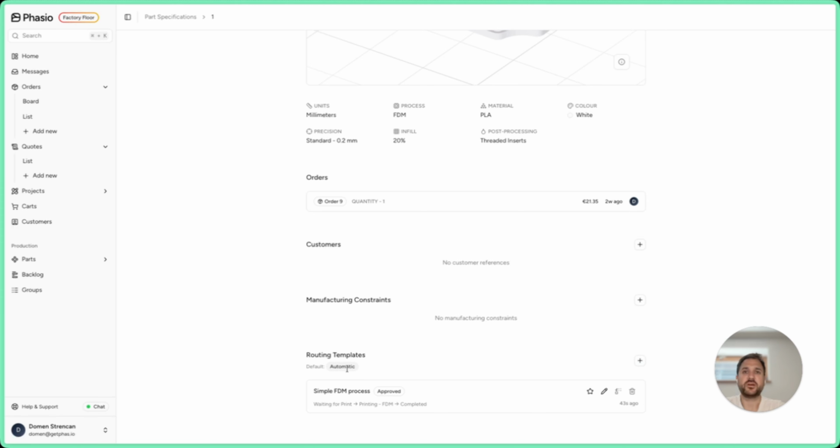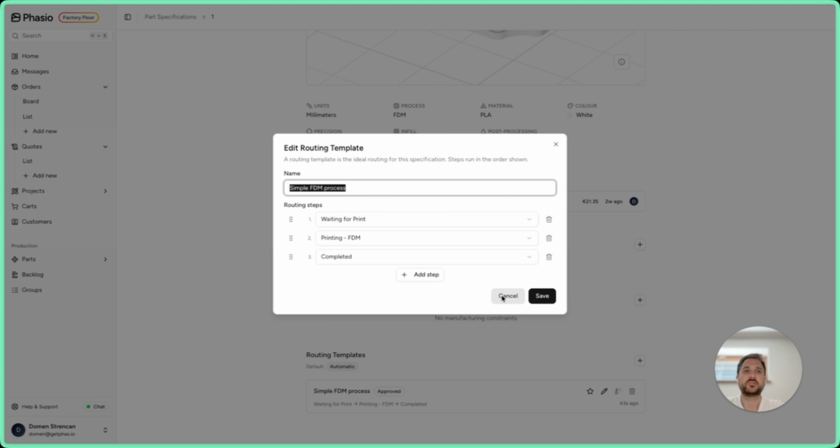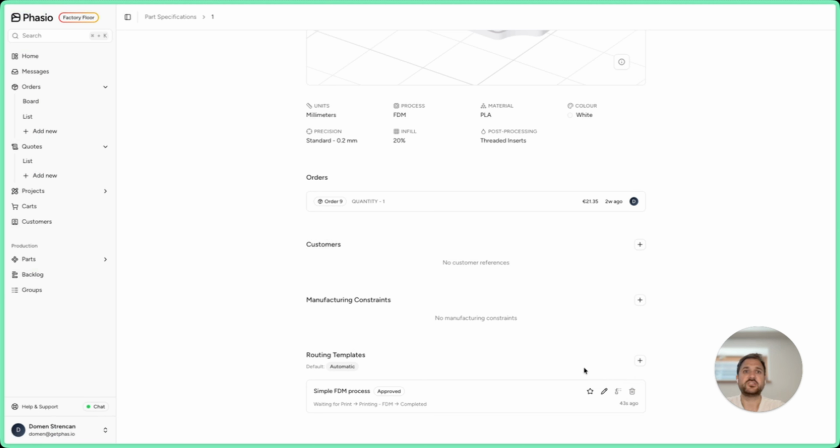The default will be automatic, so coming from your process settings and workstation settings. But here you see the simple FDM process, which is approved, and I can either edit it if I have the privileges, or I can just delete the whole process. And this is really nice because you can have, let's say, first article inspection in some processes, but then when you get into the serial production, you might have a different routing for the same part. And here you have the overview of everything that is required. Okay, so I urge you to actually investigate, have a look, play with it, and you will get soon the feeling for these part routings and whatnot.